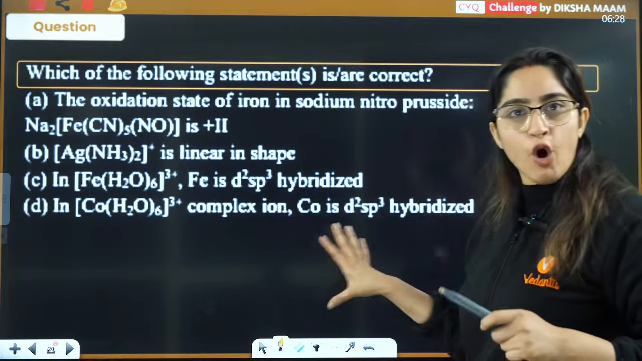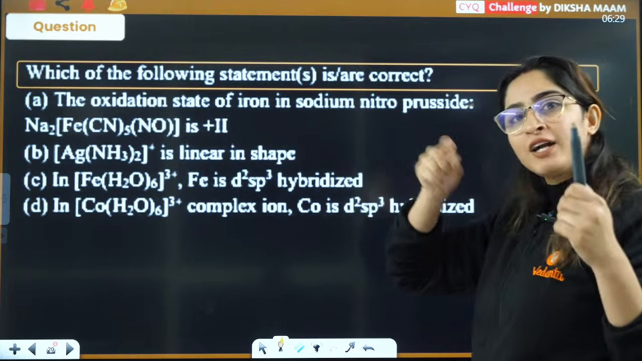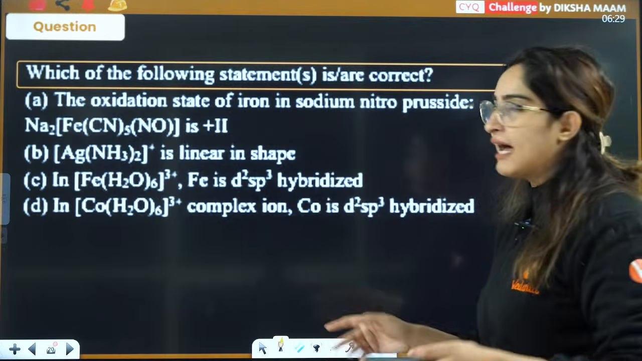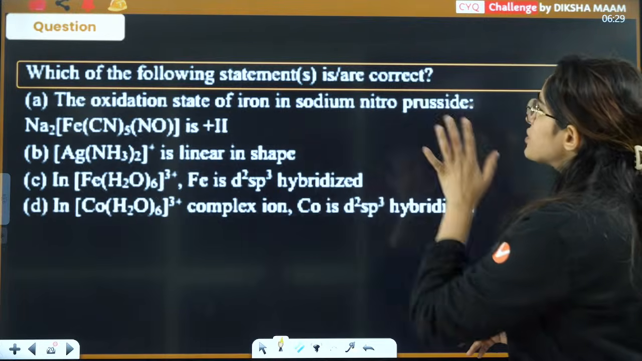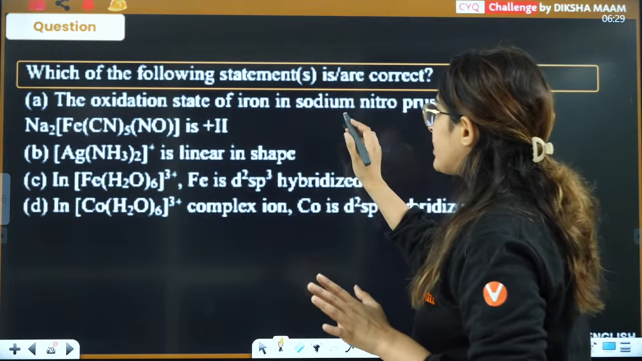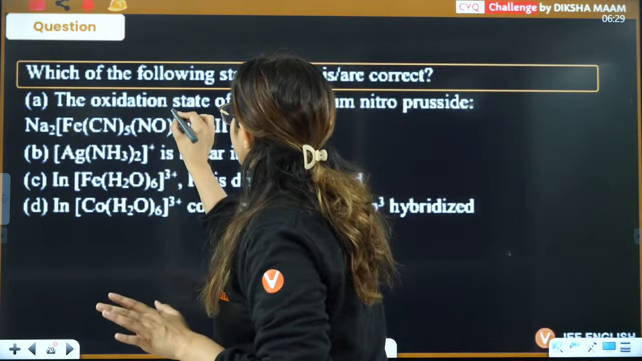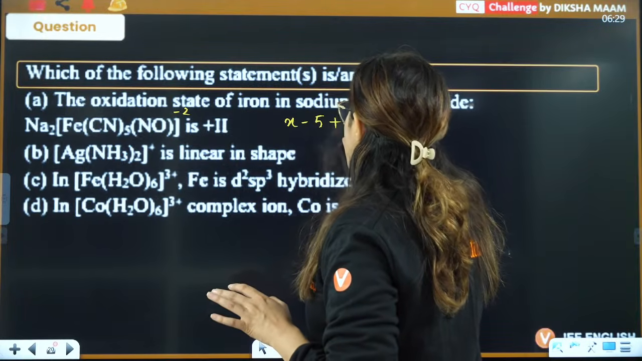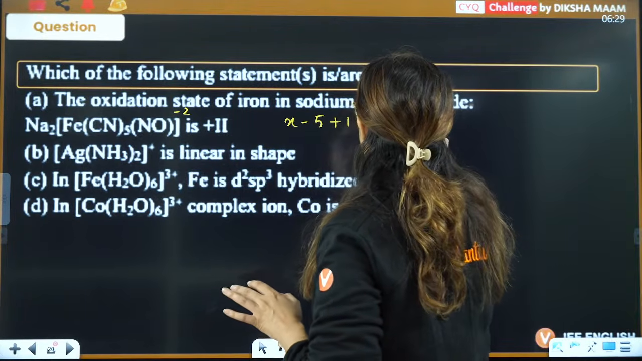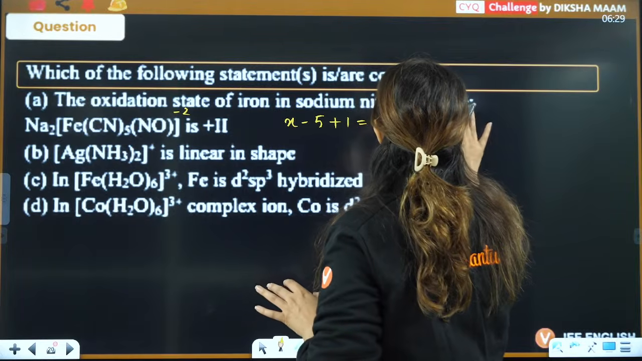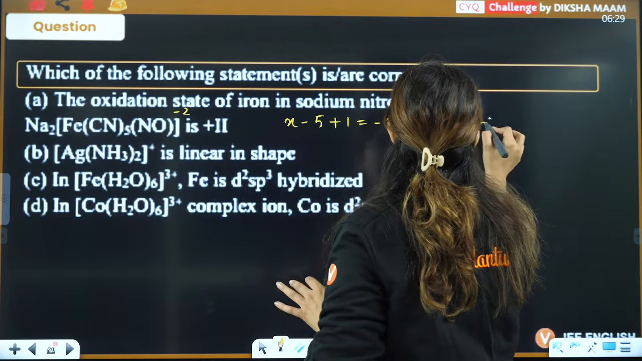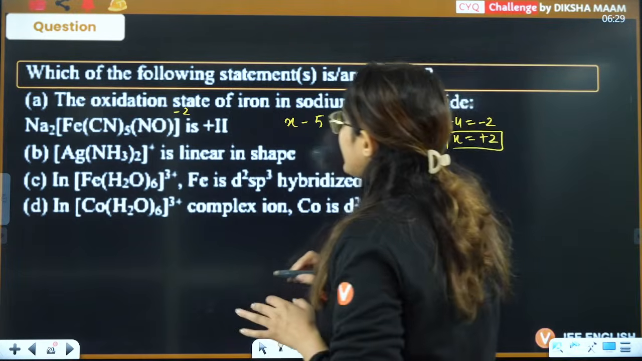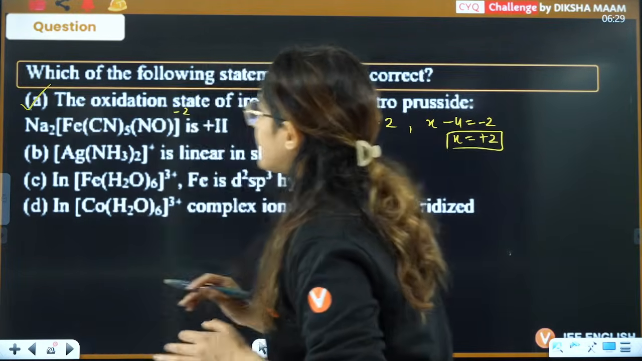Further they will give you options to tell that 1, 2, 3 is correct, 1 and 2 is correct, all of them are correct, like that. If you see the oxidation number here, because this is 2, this will become -2. So this is x minus 5 plus 1 is equal to -2. So x minus 4 is equal to -2, x is equal to +2. Right? So definitely this is the correct statement.